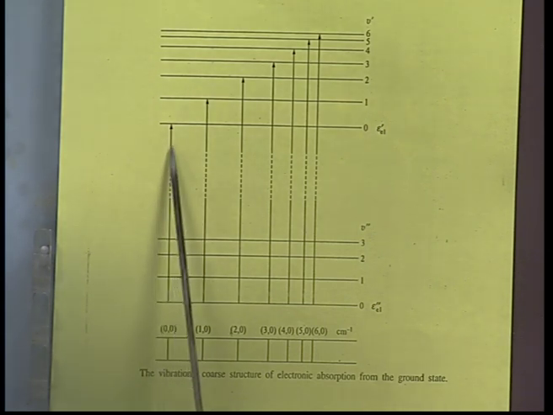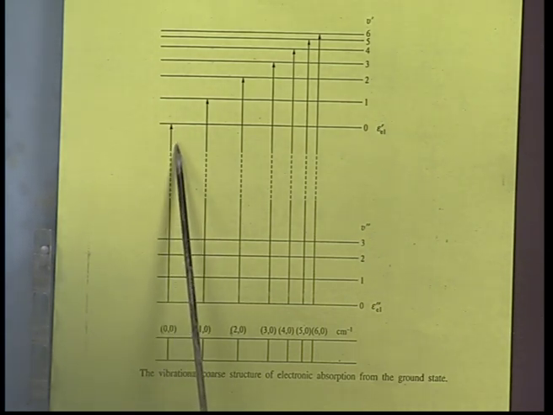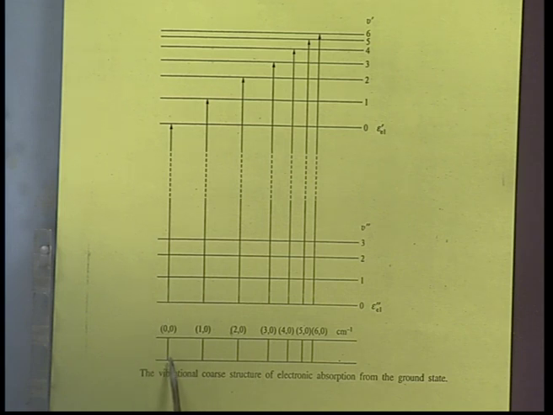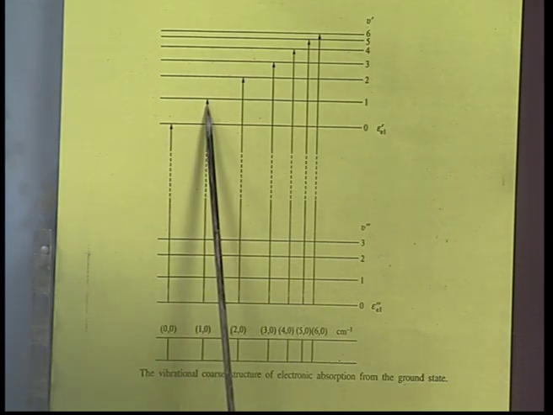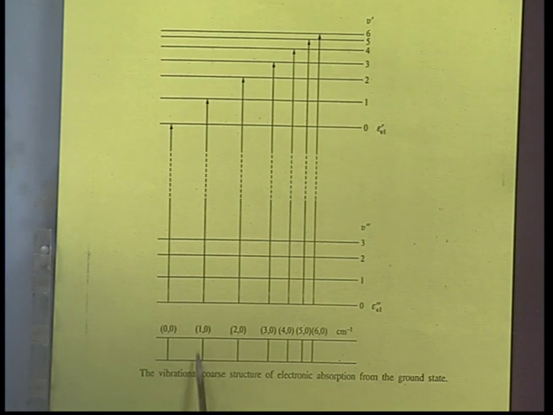This transition shows a spectral line, which is given the name 0 0. Similarly, when it goes to 1 in the excited state, the transition is called 0 1. Similarly, we will have 2 0, 3 0, 4 0, 5 0, 6 0.